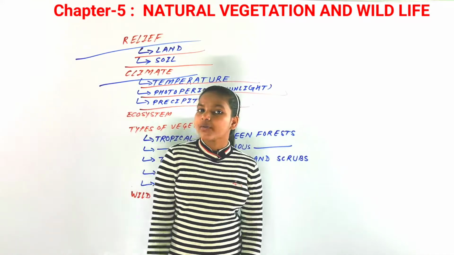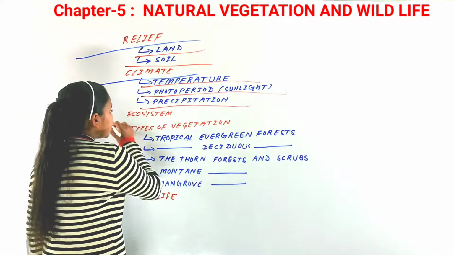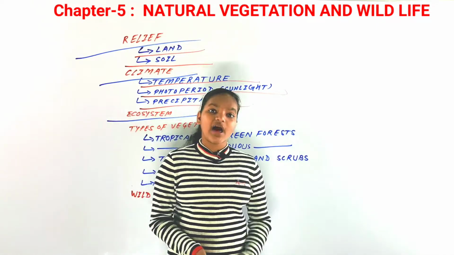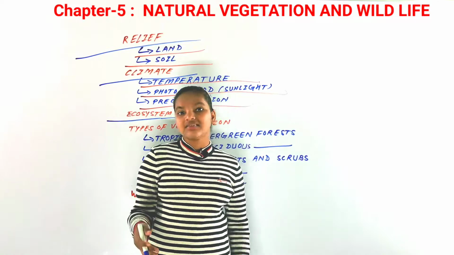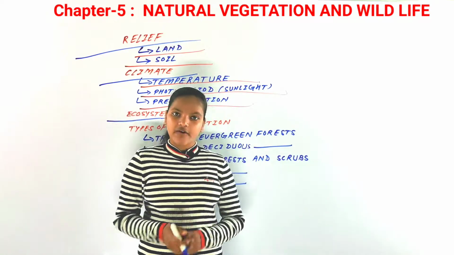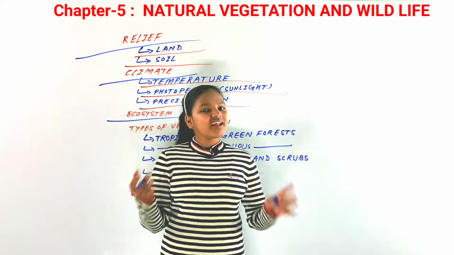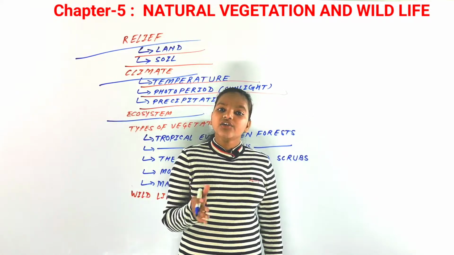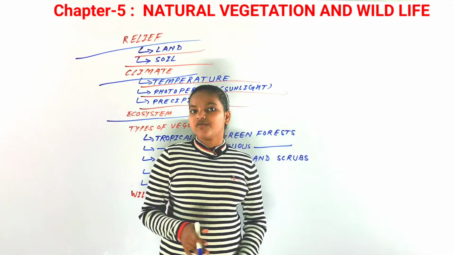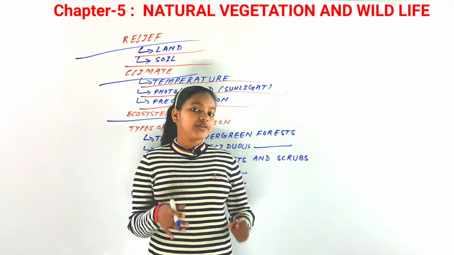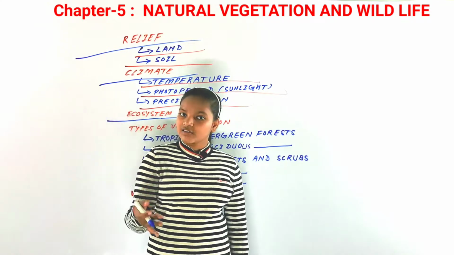Now our next topic is ecosystem. We have discussed the factors affecting the vegetation of our country. Now the next topic is ecosystem. What is an ecosystem? You know that in any area, if there are particular types of plant species, then there would be different animals if there were different plant species.